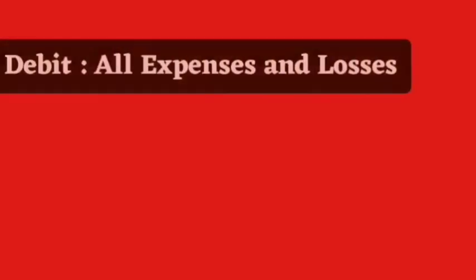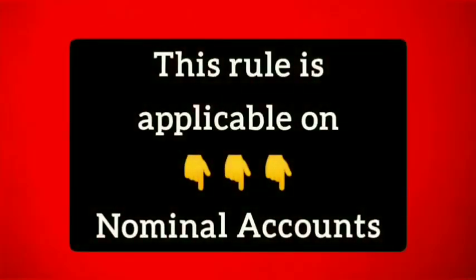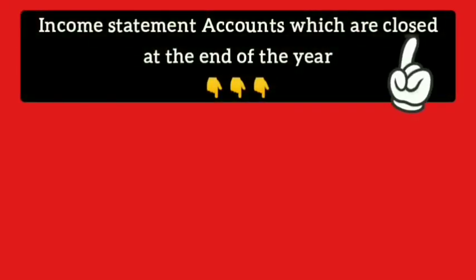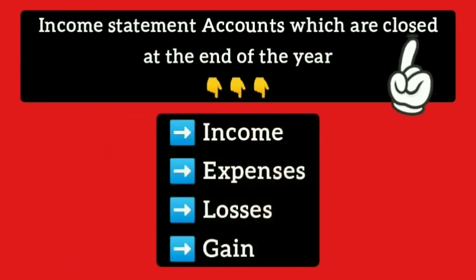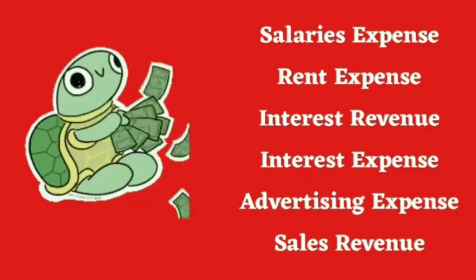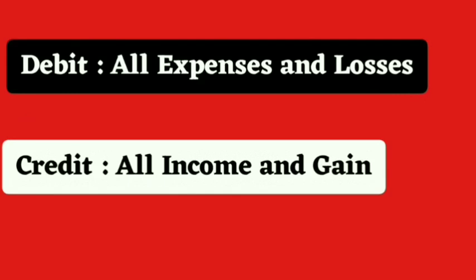Finally, golden rule number 3: debit all expenses and losses, credit all income and gains. This rule is applicable on nominal accounts. What are nominal accounts? These accounts involve income statement accounts which are closed at the end of the year, that is income, expenses, losses and gains. These are some examples of nominal accounts. Getting back to our rule number 3: debit all expenses and losses, credit all income and gains.